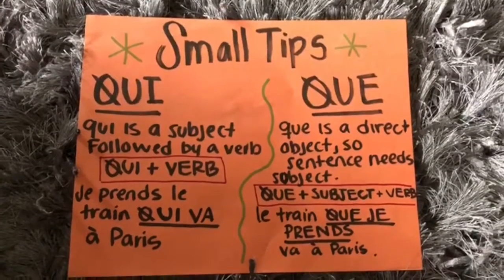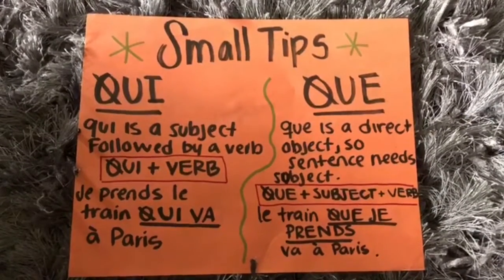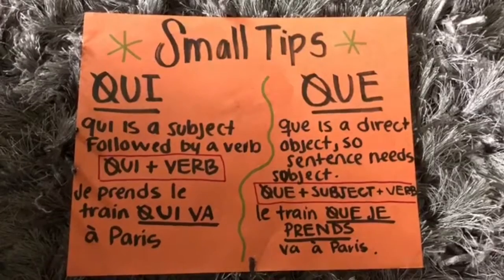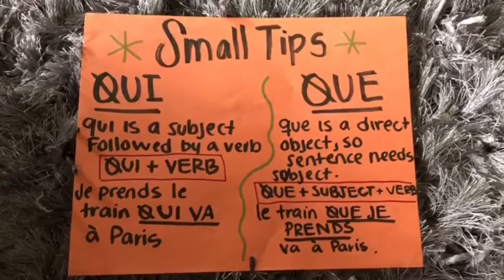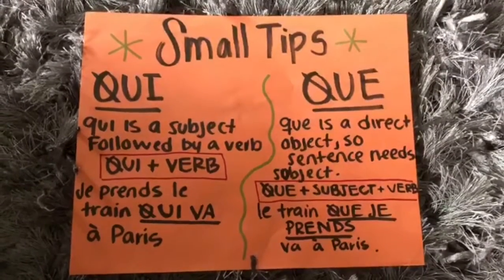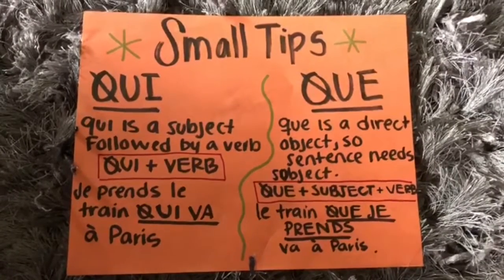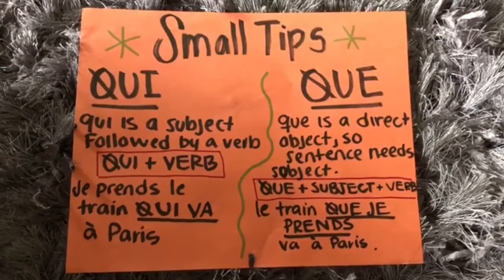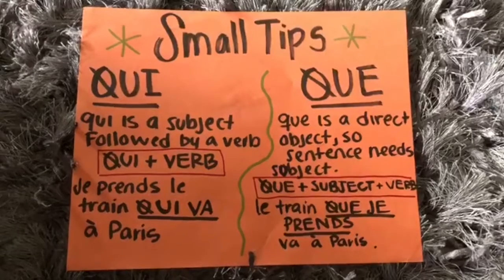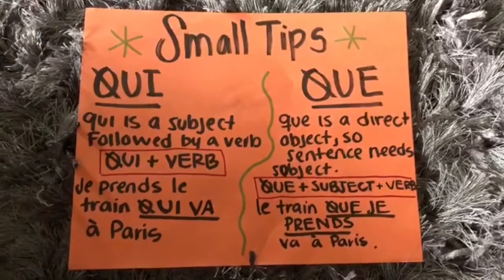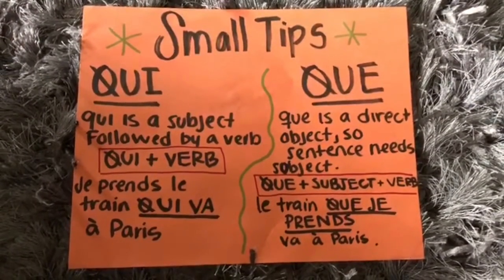Now, we're going to see some small tips that are going to help you. Qui is a subject followed by a verb. So it's qui plus verb. Here's an example using qui plus verb. Je prends le train qui va à Paris. Qui is qui, va is a verb, à Paris.